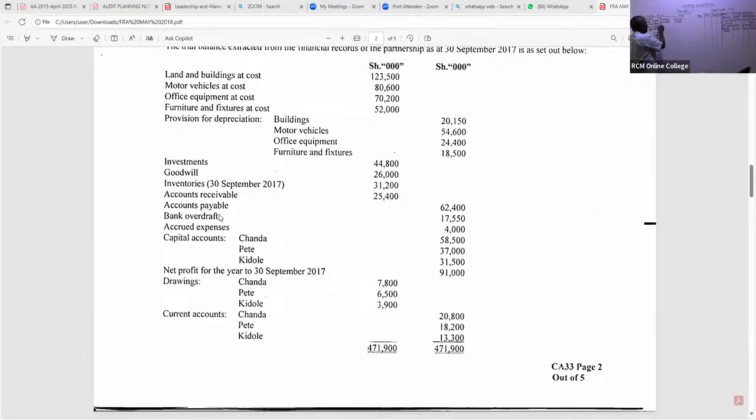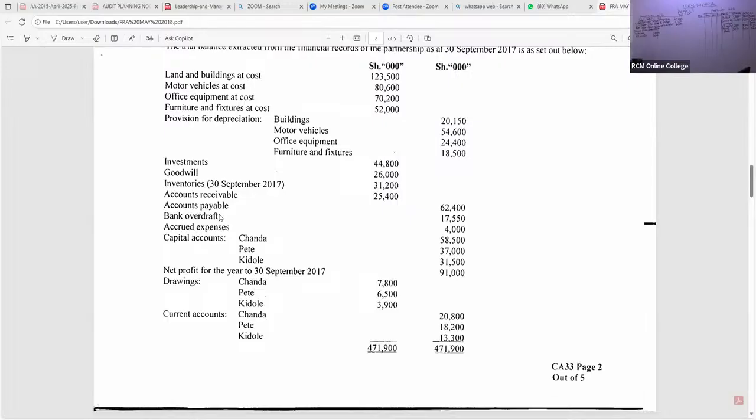Those are current liabilities. Accrued expenses, these are current liabilities. So in current liabilities, we have accrued expenses of how much? I wish I had a physical paper to underline. Is there somebody? 4,000, right? Accrued expenses of 4,000. Thank you so much.